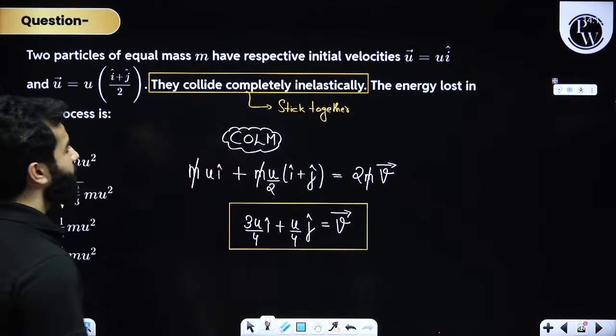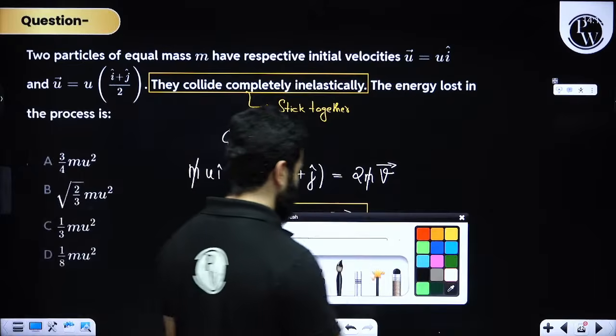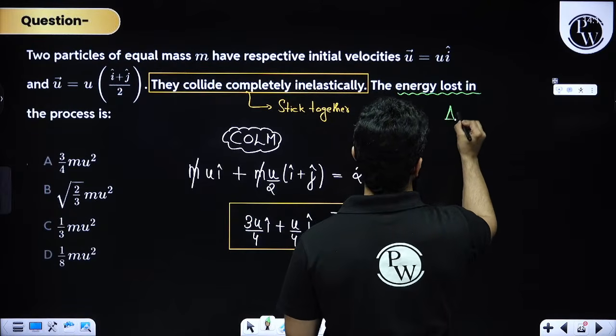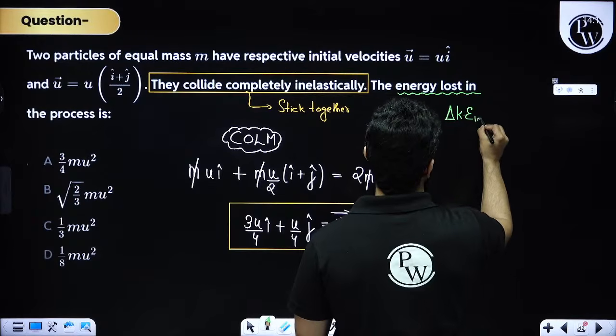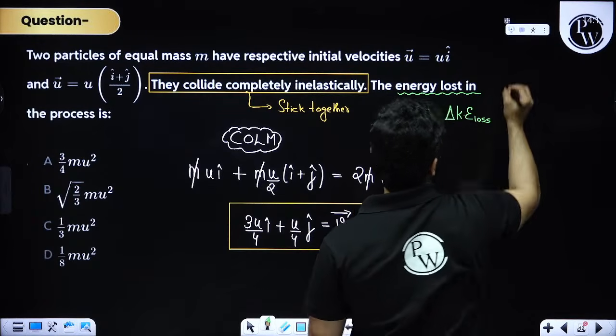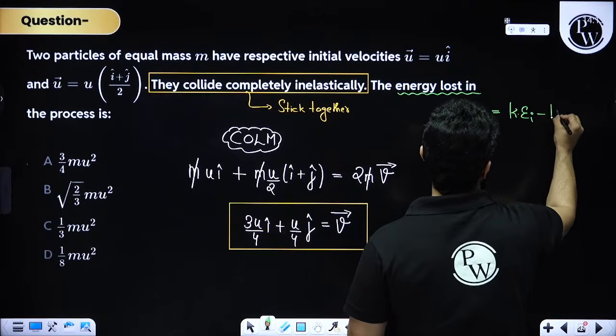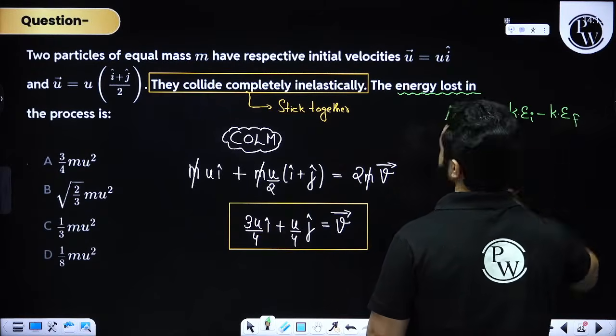But they are saying the energy lost. Energy loss basically means that they want us to find out initial energy minus final energy, right?